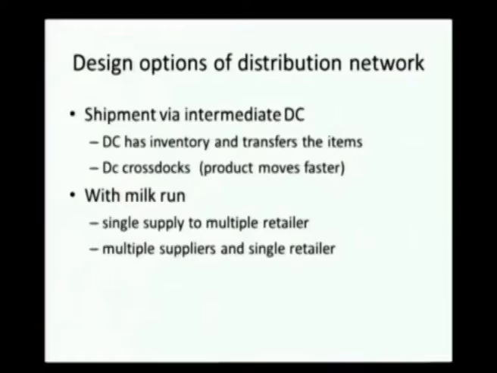The next model is to ship via an intermediate distribution center. So, there is a distribution center that stores the inventory and transfers the items, and from there it goes to the end customers. We could also have distribution center cross docking, where it is not exactly physically stored in the distribution center, but cross docking takes place. And this kind of design can also be with or without milk run. If it has milk run, then it goes to multiple retailers from a single supply or multiple supply to a single retailer, and it will be designed that way.